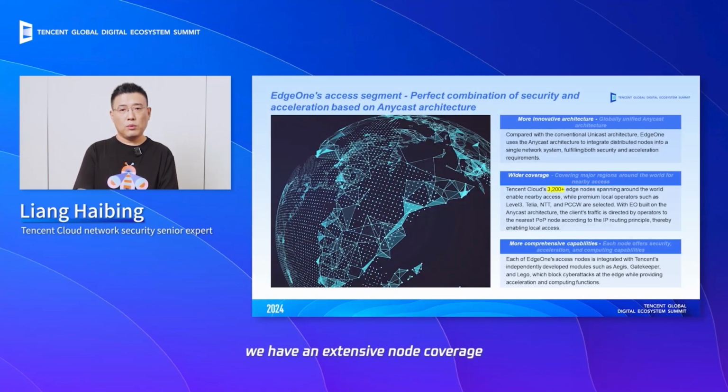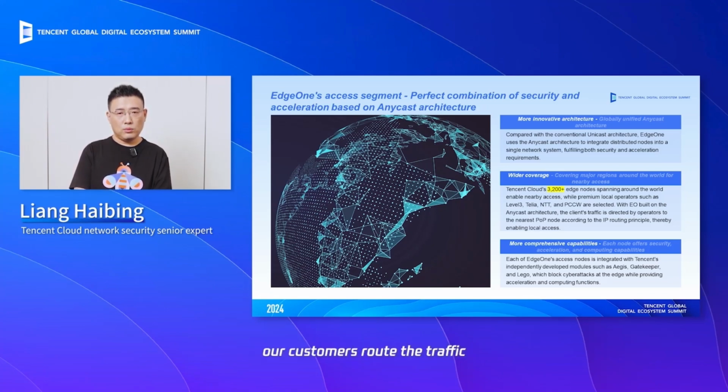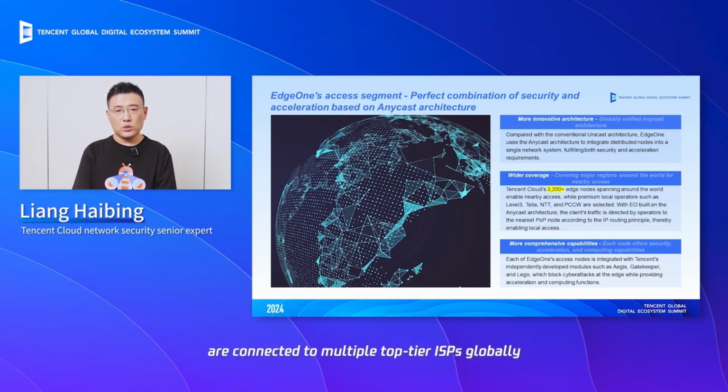Second, we have an extensive node coverage. We rely on Tencent Cloud's global network of over 3,200 edge nodes, which serves as access points. In this case, our customers route the traffic to the closest node for protection, computing, and acceleration. In terms of ISP coverage, our 3,200 nodes are connected to multiple top-tier ISPs globally, ensuring optimal network quality across all regions.